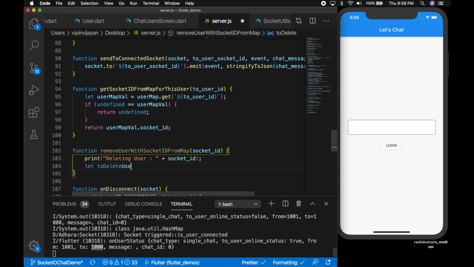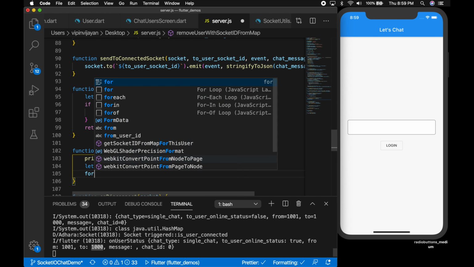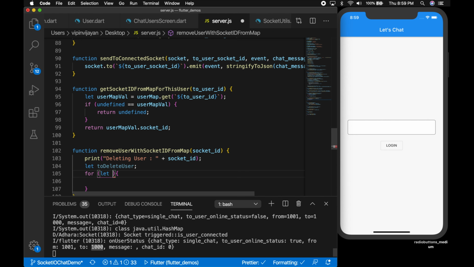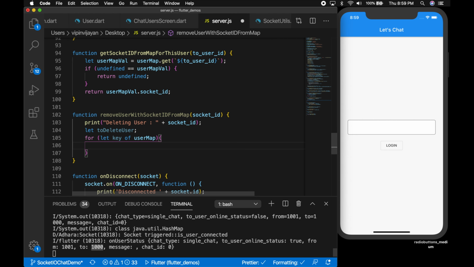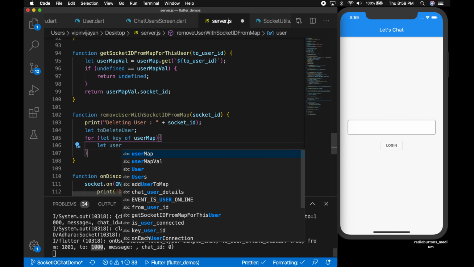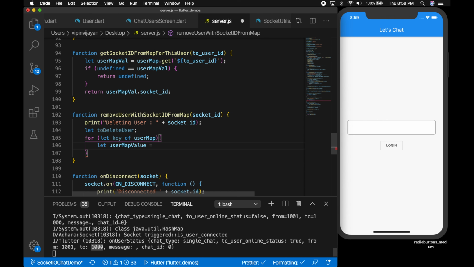So for that, let's declare a toDeleteUser and loop through the user map. Select key of user map, and we need to get the user key, right? So the key will return the values.